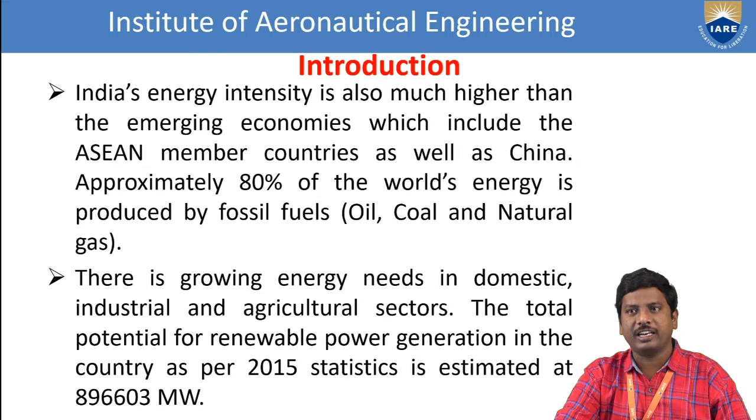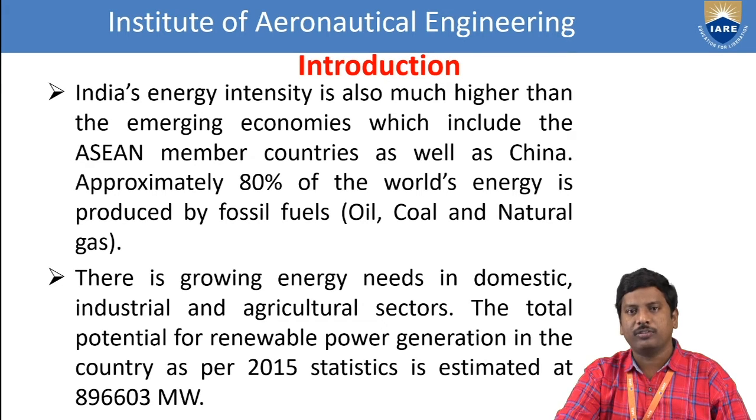India's energy intensity is also much higher than the emerging economies, which include the Asian member countries as well as China. India is one of the important Asian countries, and in Asia, China is one of the big countries. Approximately 80% of the world's energy is produced by fossil fuels like oil, coal, and natural gas.